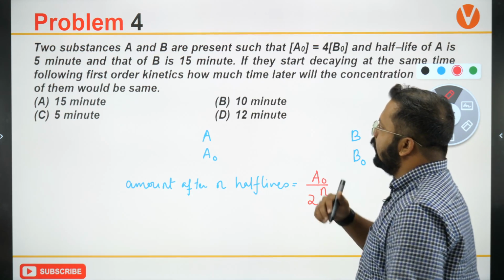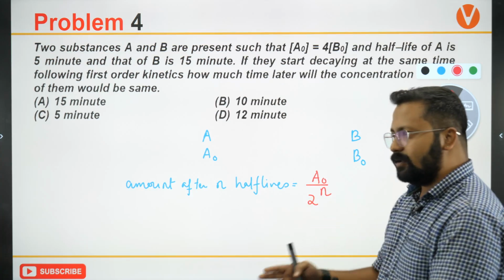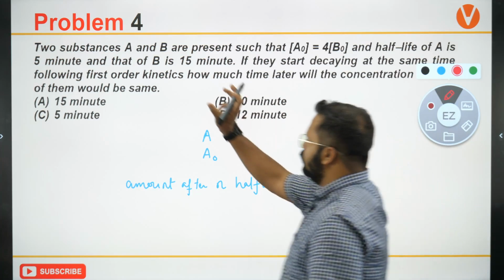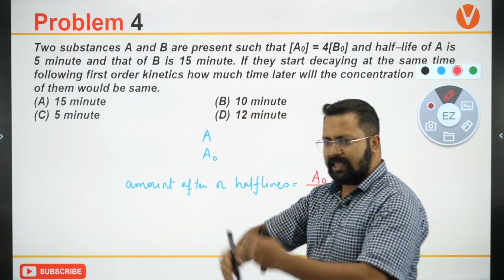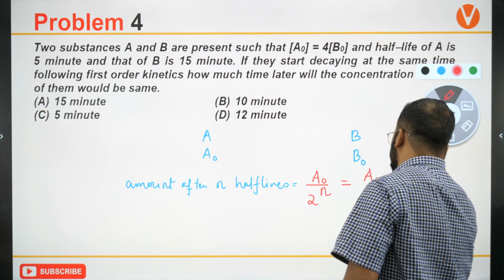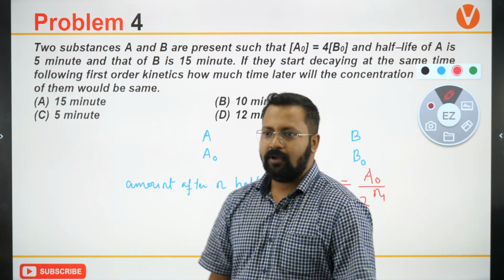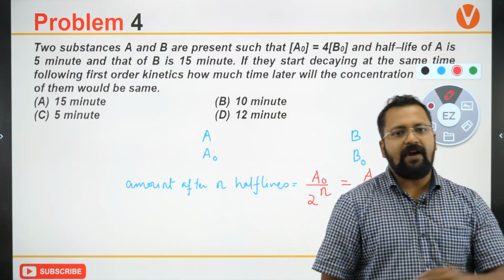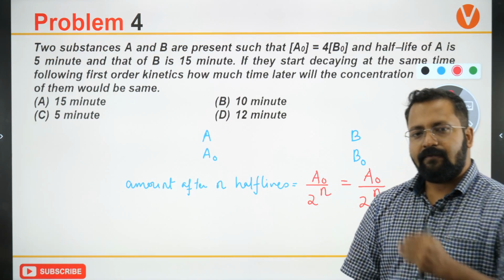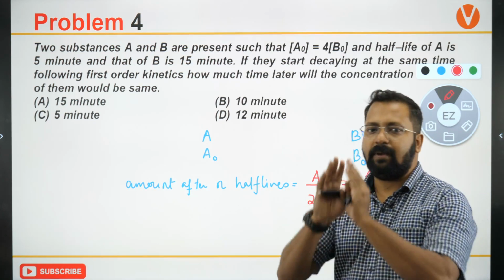Now I am assuming that the reaction will go in such a manner that A and B will start decaying simultaneously. So can I say that हो सकता है कि ये n1 half lives तक reaction चलता है. For A n1 half lives तक reaction चला, for B n2 half lives तक reaction चला, and after that they become equal.